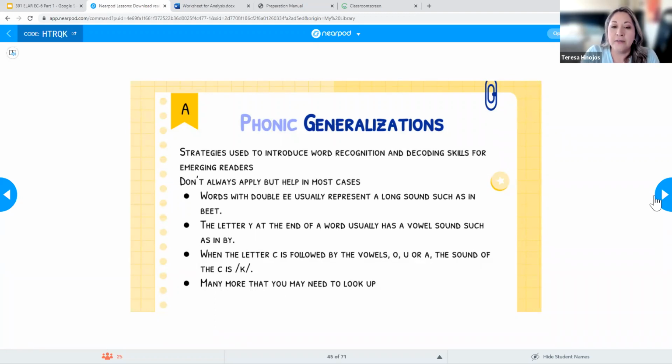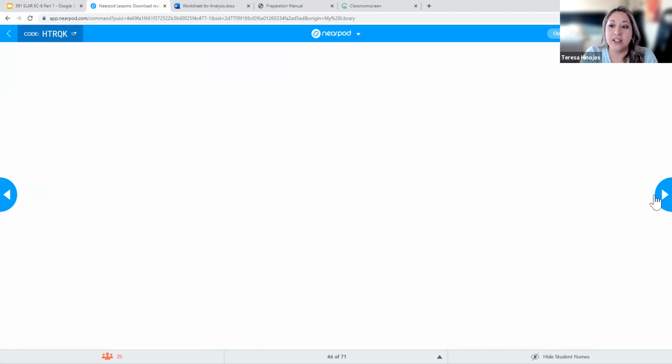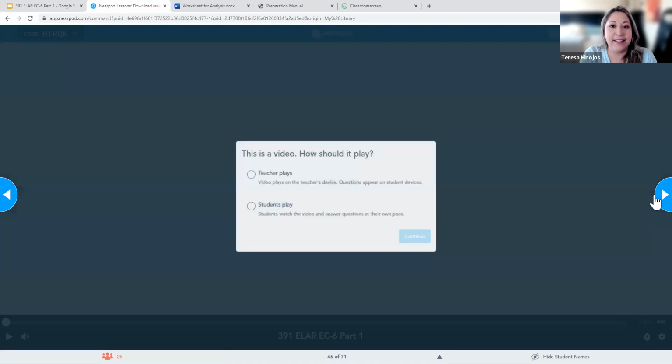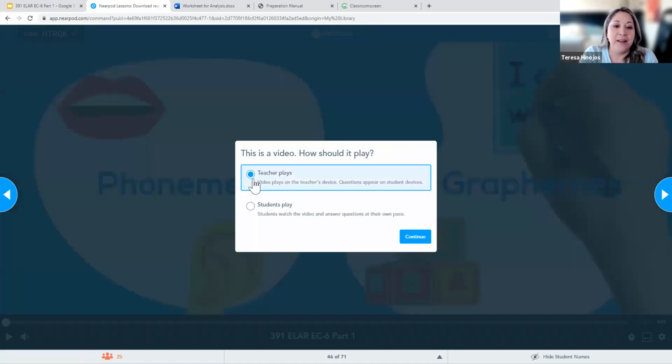So on the next page, I found a video that has a couple of these phonics generalizations, so you can take a look at them in case you don't know what they are. And maybe one of these days I will remember to message his teacher and ask him for that video so I can have it, because I could not find it on YouTube.